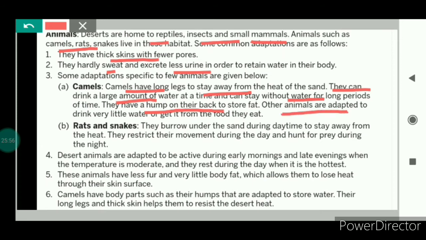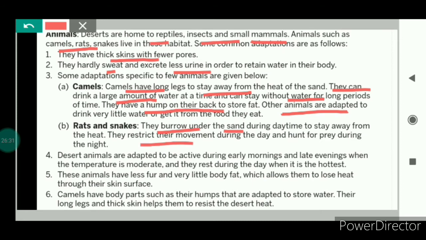because of which they can survive for a long time without food and water. We know that camels excrete very little urine and their dung is also dry. These features tell us that they lose a very small amount of water, and this is the reason they can survive without water for a long time. If we talk about the rats and snakes, they burrow under the sand during the daytime and remain inactive during the daytime.